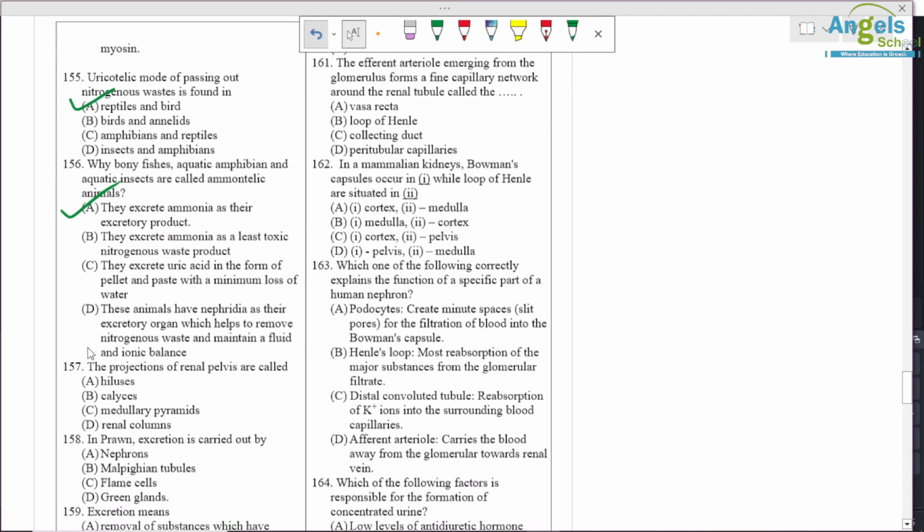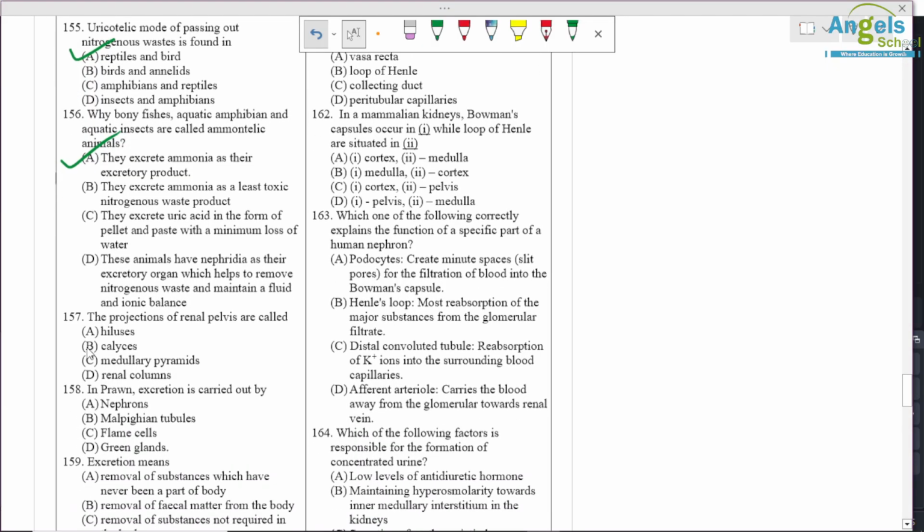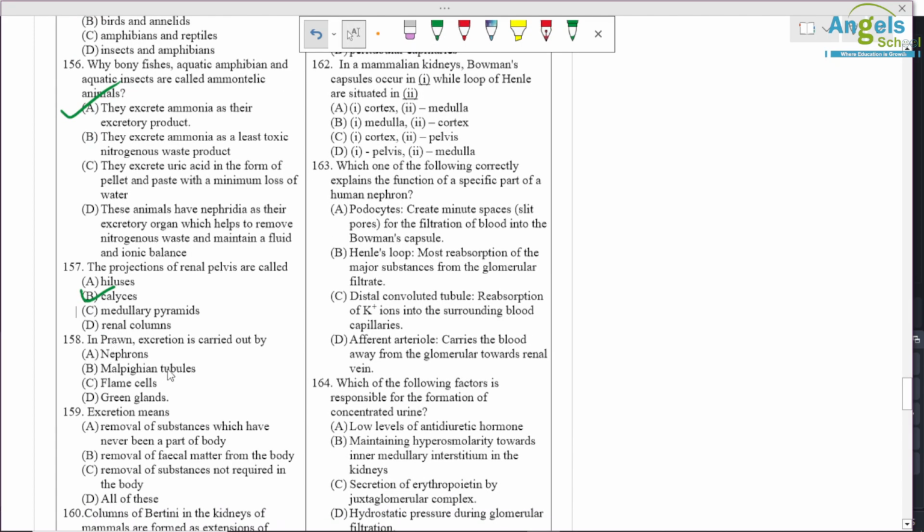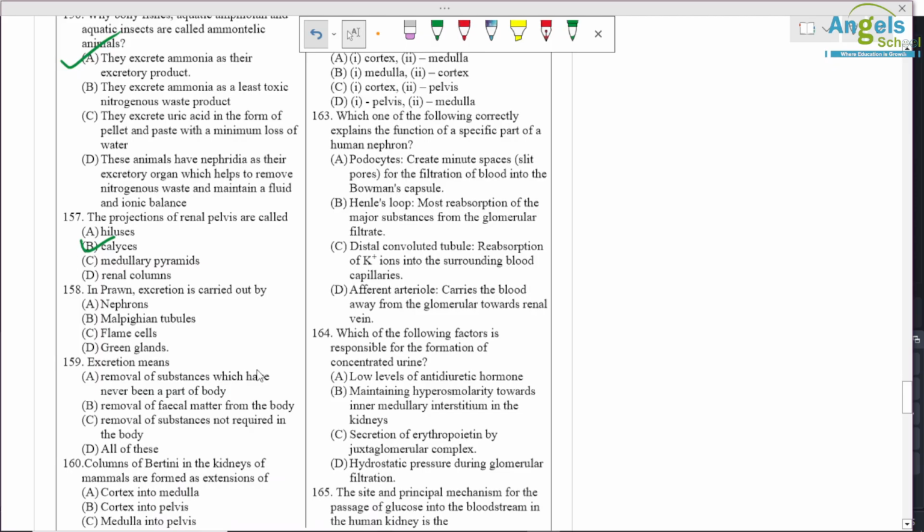Question number 157. The projections of the renal pelvis are called calyces. In question number 158, the prawn excretion is carried out by the green gland.